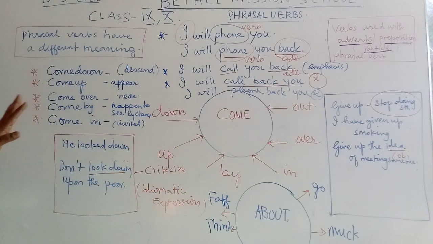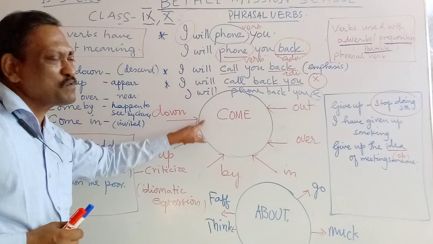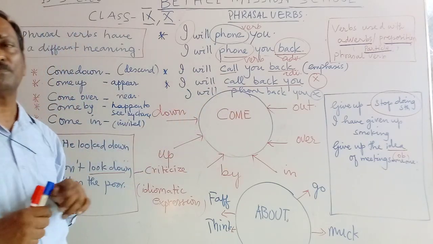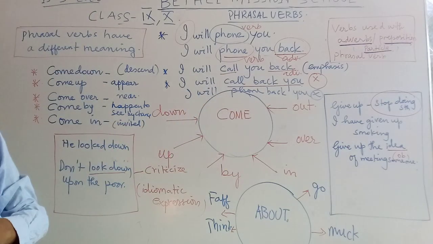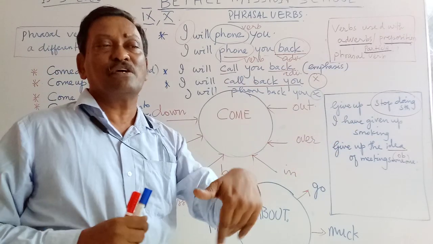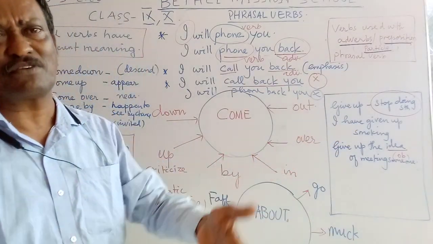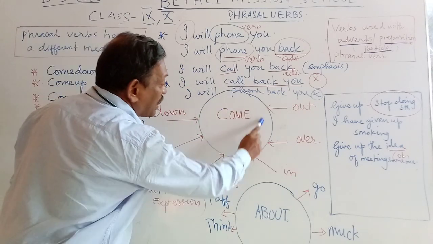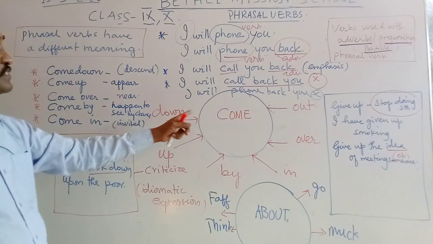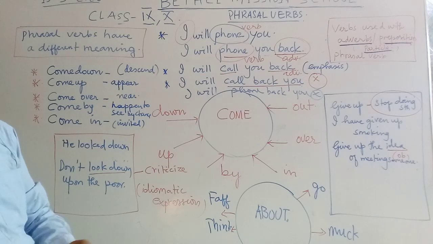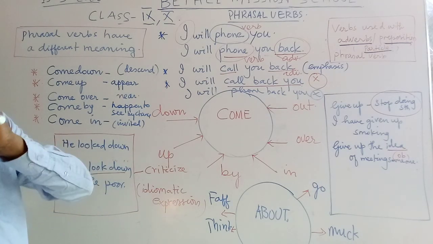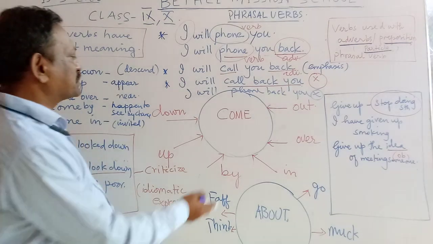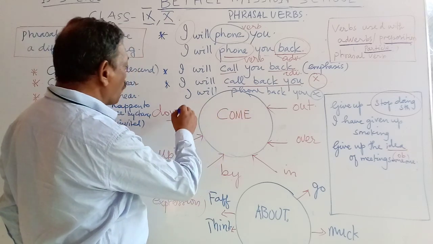Now look at this one. Come. I've taken one simple verb, come. Come here. When I look at somebody and say come here, the meaning is understood. You are asked to come here. But when the verb come takes some adverbs along with it, they give you an entirely different meaning. For example, come down.